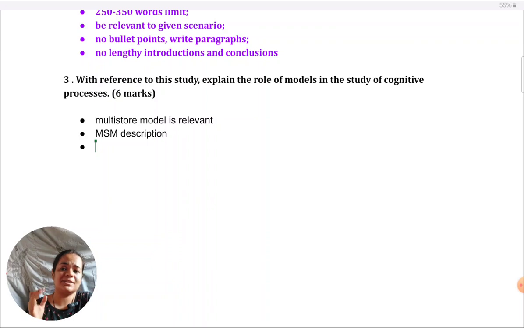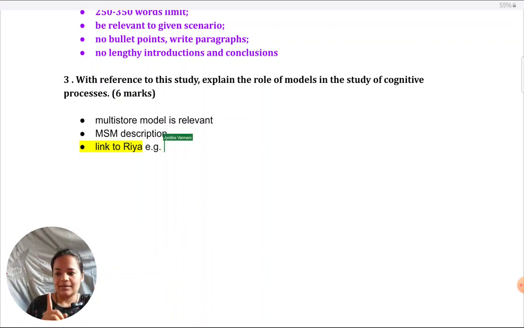Next thing, of course, is going to be to link all the things that we have given to Ria. This is the key part. This is where we get marks, maximum marks we are going to get over here. When the marking rubric releases, you will realize for these application type of questions, that time I'll put it on screen and show it to you. All the important marks, like the maximum majority of marks, are going to be devoted here, using the MSM to explain what Ria is doing. I'll give you a few examples of what you could describe.